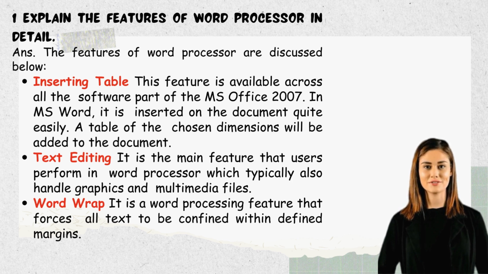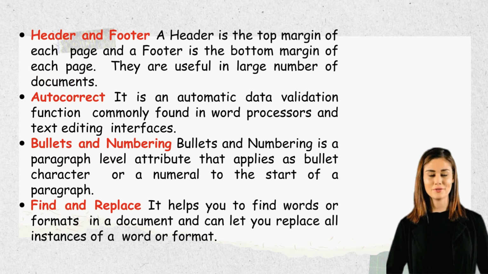2. Text editing. It is the main feature that users perform in a word processor, which typically also handles graphics and multimedia files. 3. Word wrap. It is a word processing feature that forces all text to be confined within defined margins. 4. Header and footer. A header is the top margin of each page and a footer is the bottom margin of each page.